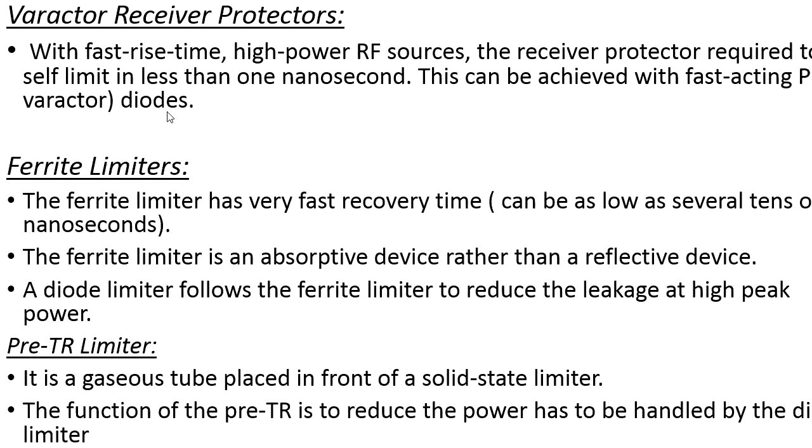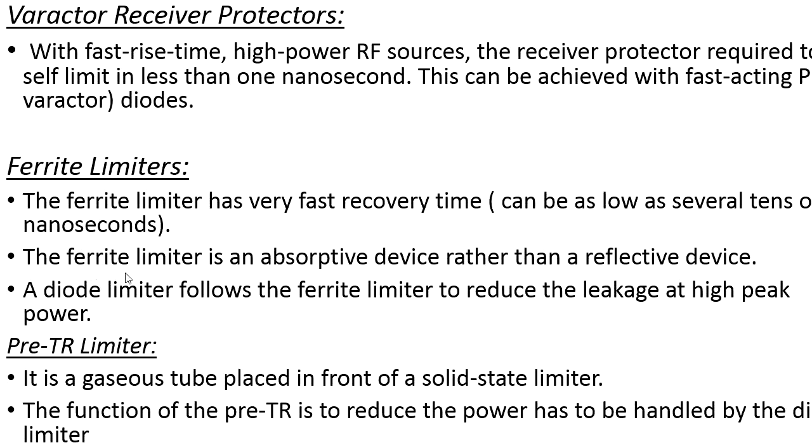Whenever the frequency of the high power is very high, we use the component called the fast acting PN diode. The purpose of the PN diode is to protect the receiver part of the radar for that very short duration. That is what we call a varactor receiver protector. And the next type of limiter is the ferrite limiter.